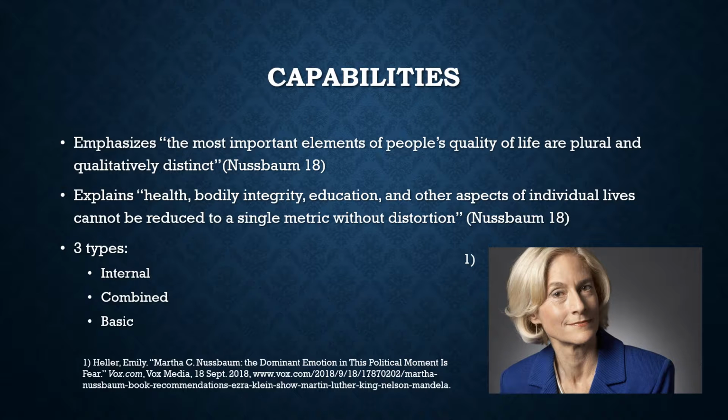She also explained that health, bodily integrity, education, and other aspects of individual lives cannot be reduced to a single metric without distortion. Poverty experts such as Nussbaum have divided capabilities into three major sections: internal capabilities, combined capabilities, and basic capabilities.